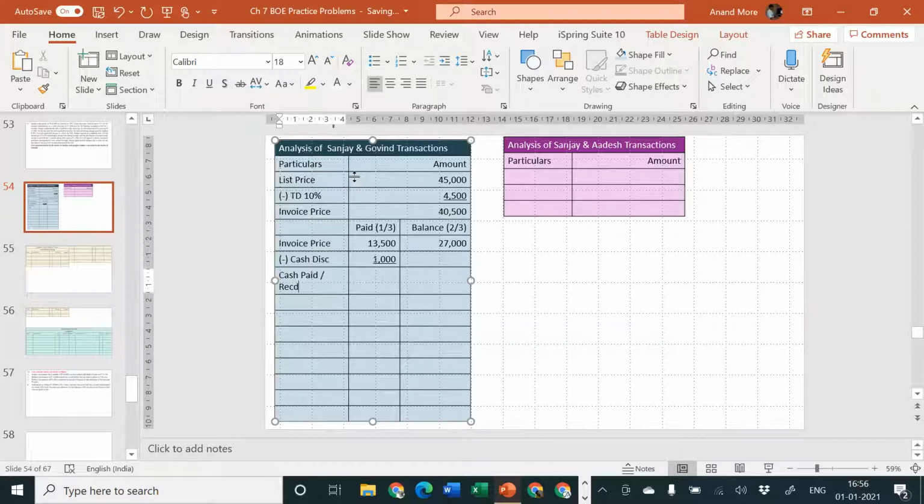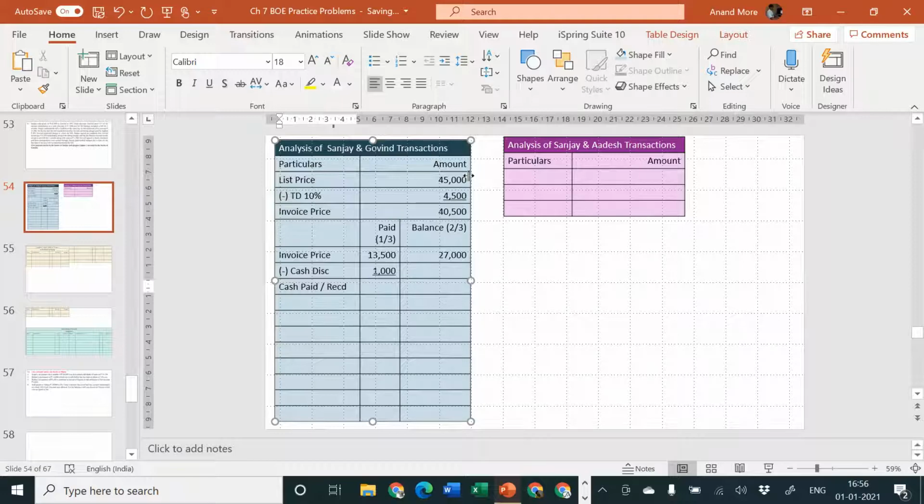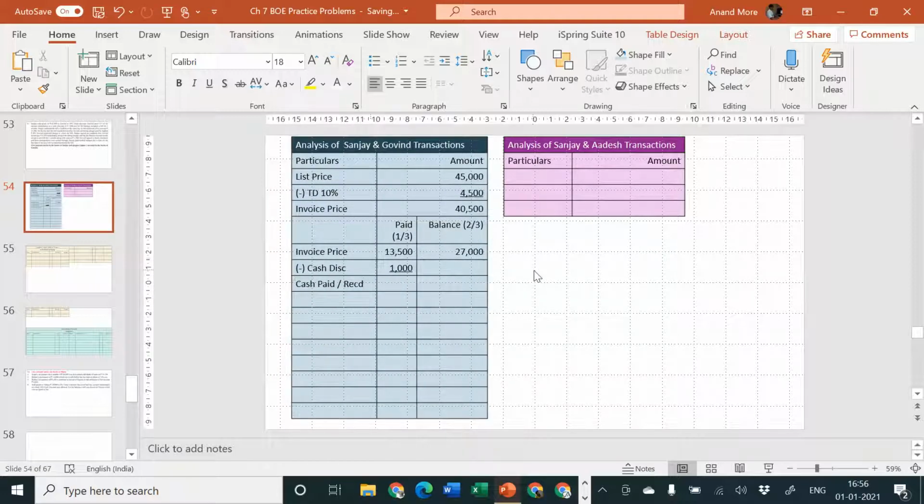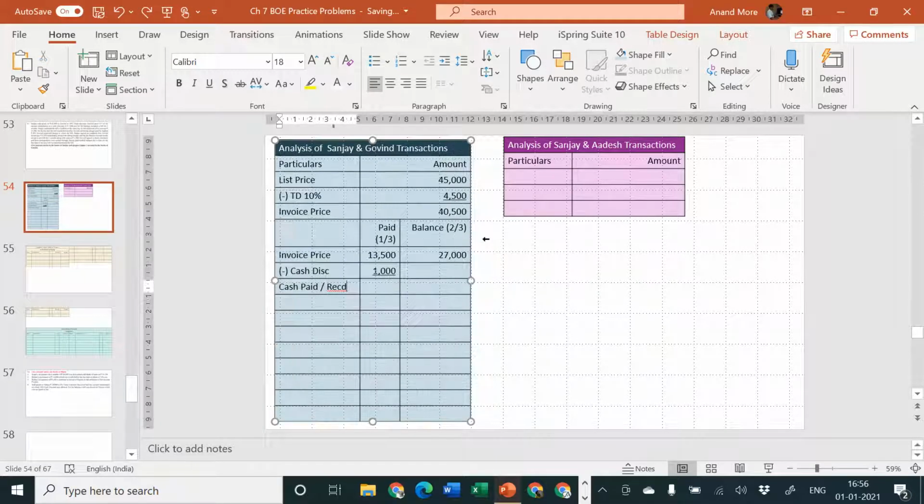Cash paid or received. Amount is rupees how much? 12,500. Okay. Now here there is no cash discount for the balance because it is not paid immediately, and there is no cash paid today. That means the amount of bill, or you can say bill of exchange, the amount is rupees 27,000.